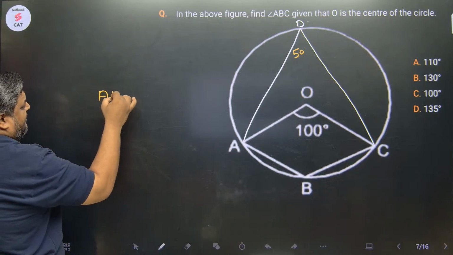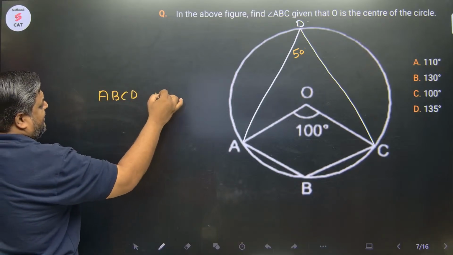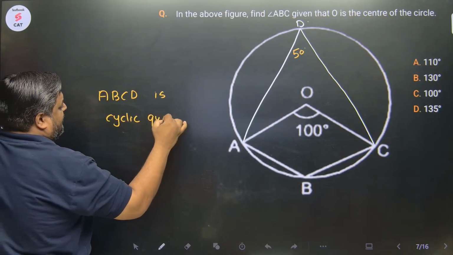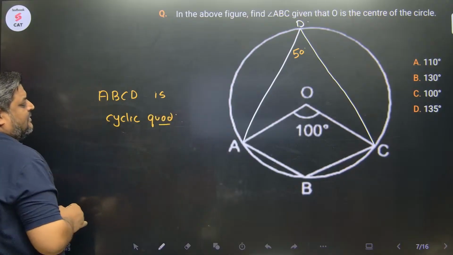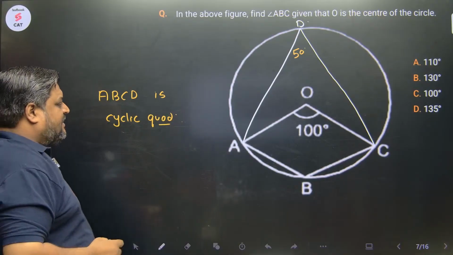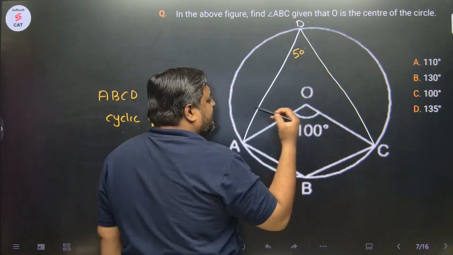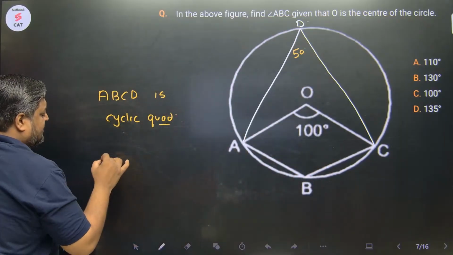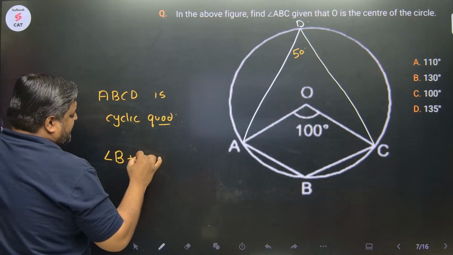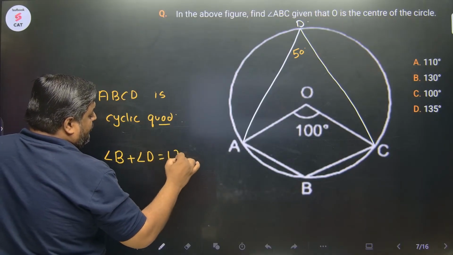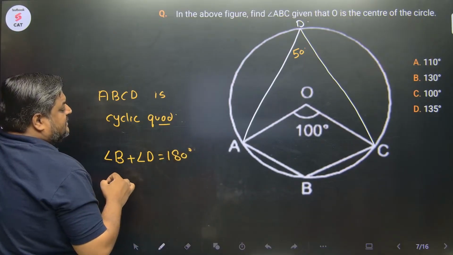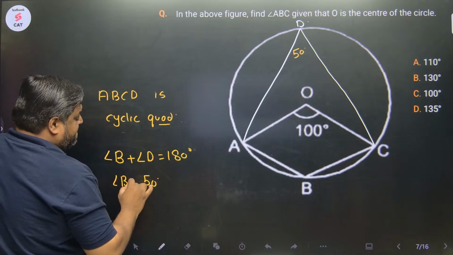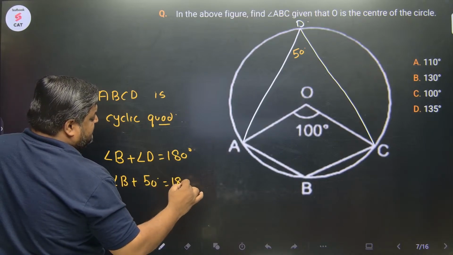ABCD is a cyclic quadrilateral. और साइक्लिक क्वाड्रिलेटरल की प्रॉपर्टी क्या है? Sum of opposite angles is 180. So angle D plus angle B would be 180 degrees. Angle D being 50 degrees, angle B क्या हो जाएगा बेटा? 130 degrees. Straight forward.